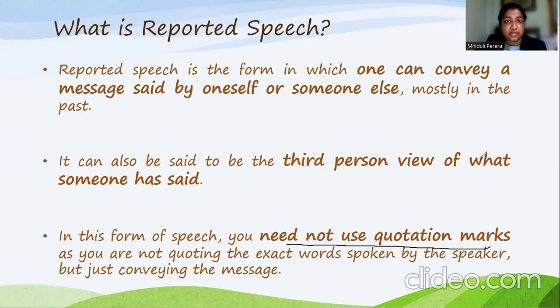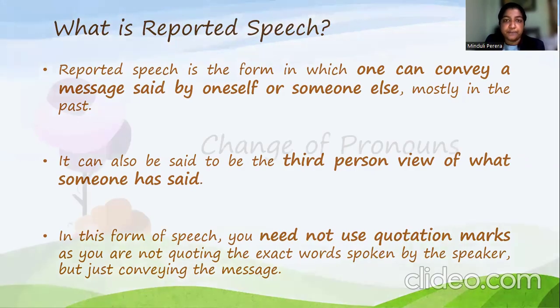So when I was explaining direct speech, we said that we have to include the exactly quoted sentence inside quotation marks or inverted commas. But when writing something in reported speech, we are not using inverted commas. We can straight away say it, because we are not quoting the exact words spoken by the speaker, but we are just conveying a message. We are saying something another person said. We are not exactly quoting what the person said. So we are not going to use inverted commas. I hope everyone is clear with that.